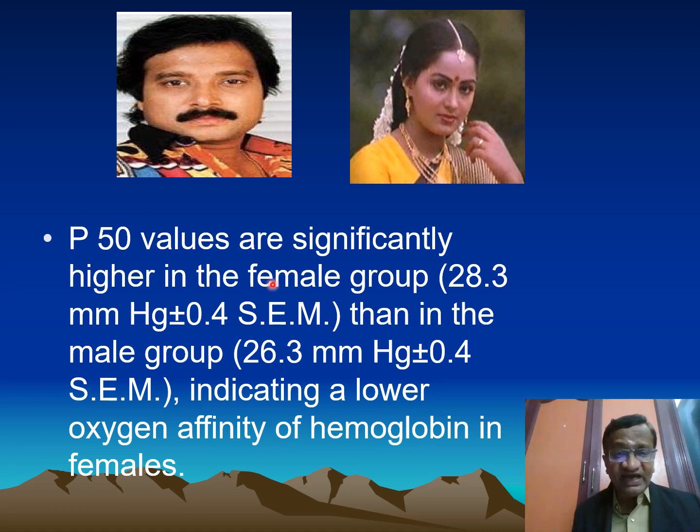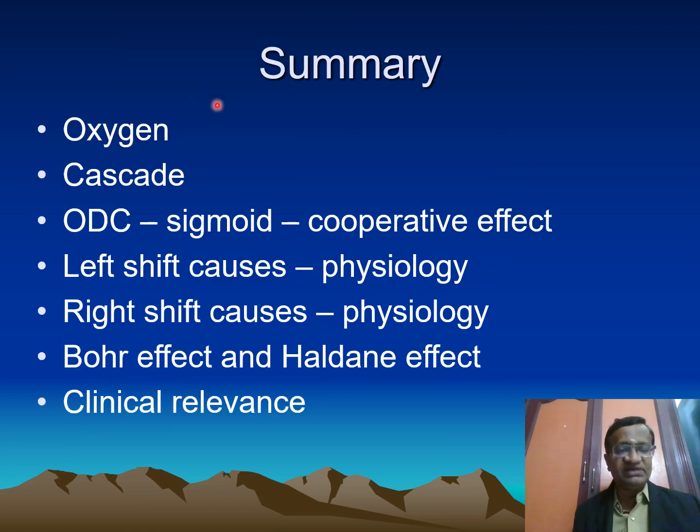Now, P50 values are significantly higher in the females, 28 sometimes, and less sometimes 26, a lower oxygen affinity of hemoglobin in females. So we have discussed oxygen, we have discussed a cascade, we have discussed a sigmoid curve like this, and the cooperative effect. What is the left causing physiology, right causing physiology? What is Bohr effect? Acidosis shifting to the right. What is Haldane effect? Deoxygenated blood can pick up more carbon dioxide, and this is the clinical relevance of all those things.